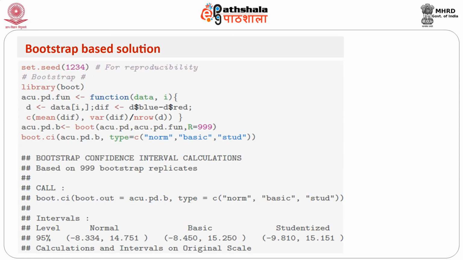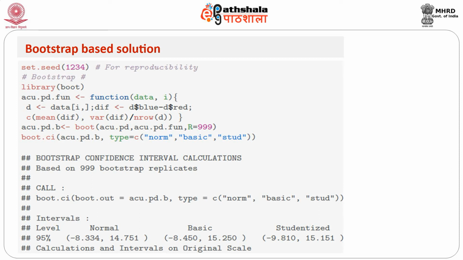And then, there is a boot library in R. So if I say library boot, the boot package gets loaded, and then we say boot, the name of the data and the name of the function that needs to be run on the data. This data we have created by creating a data frame of blue and red, and we say that we would be doing this 999 times.